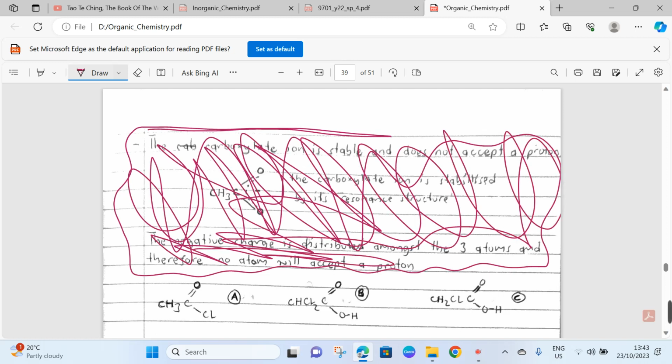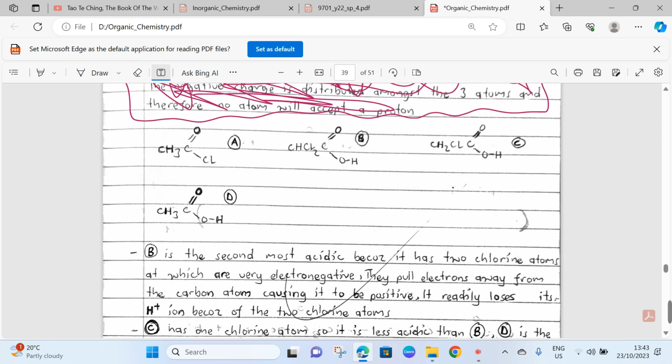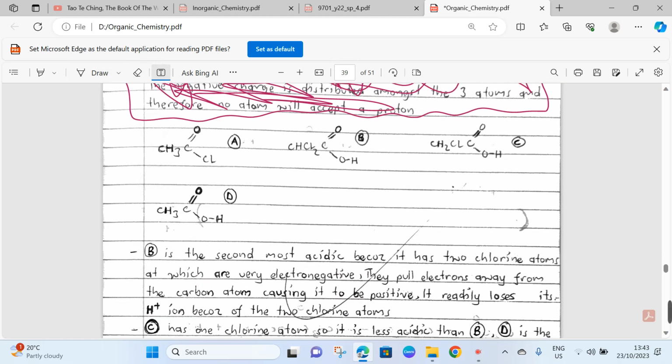Now, I have four molecules there. What I was intending to do was to compare their relative acidities. I was trying to compare the relative acidities of those four molecules. So we have our acyl chloride.